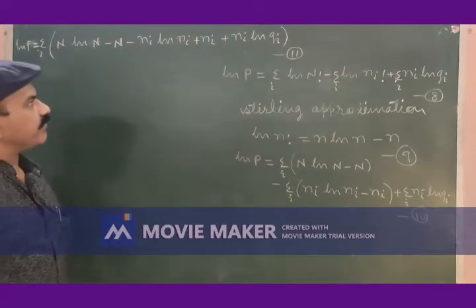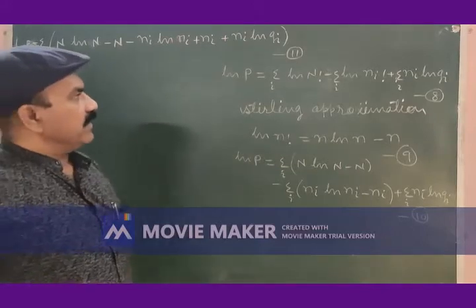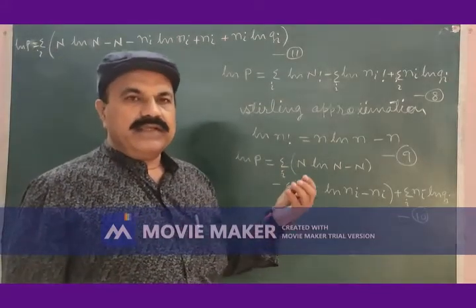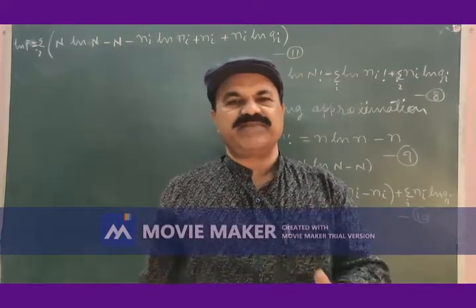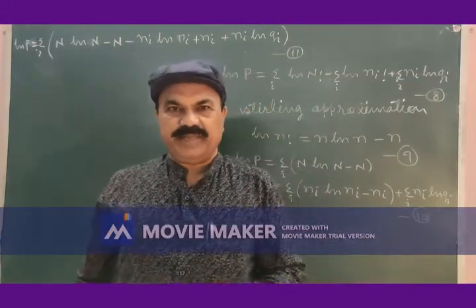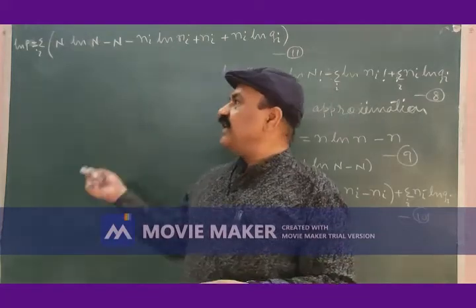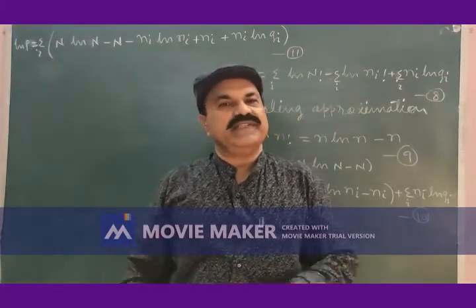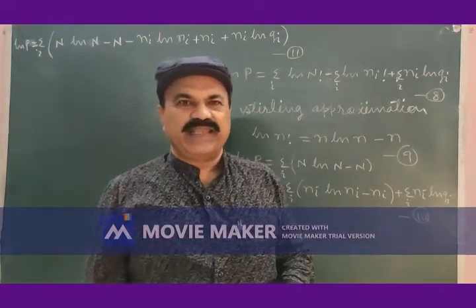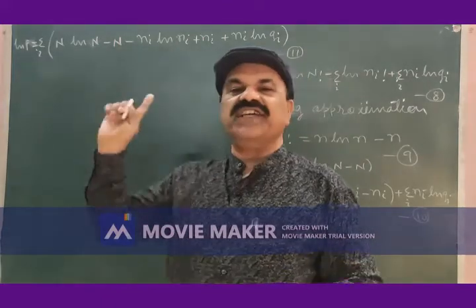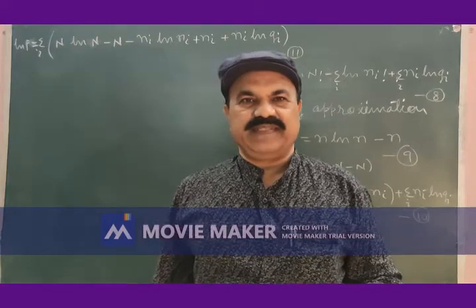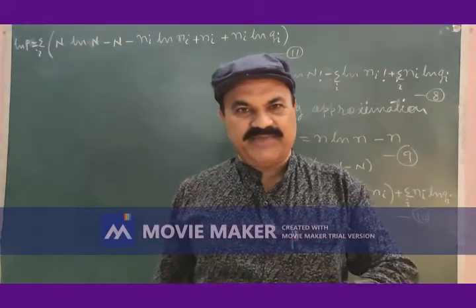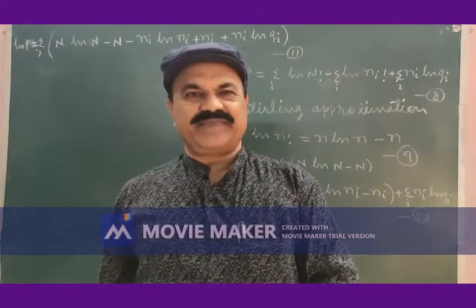Then, P maximum is always a constant. However large it may be, P is very large, and logarithm P may also be large. If we differentiate equation 11 on both sides, P maximum is very large but constant.